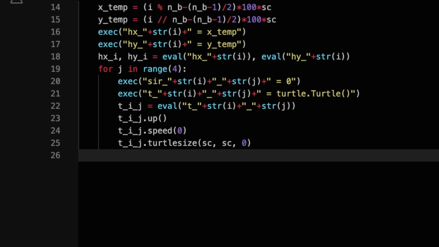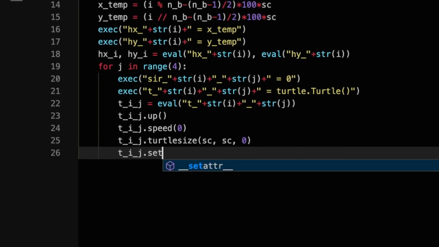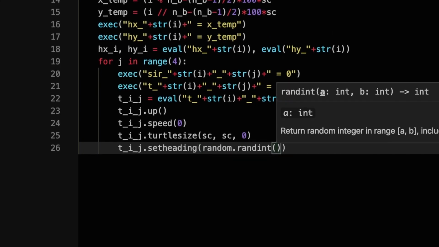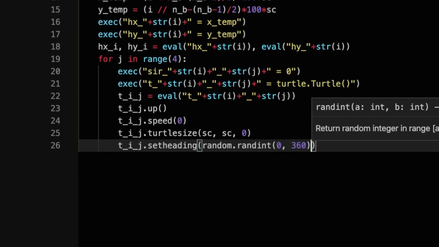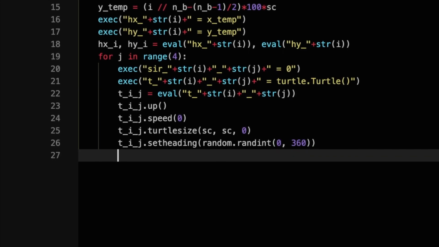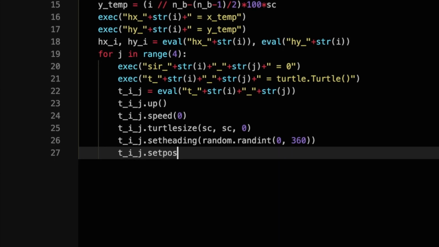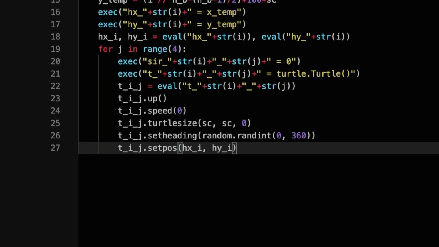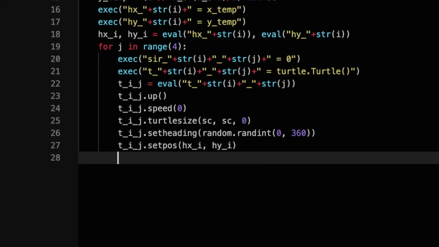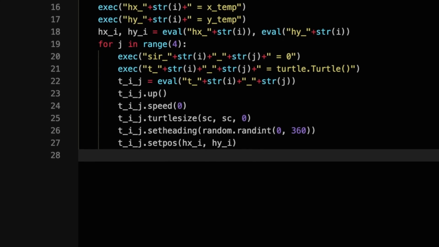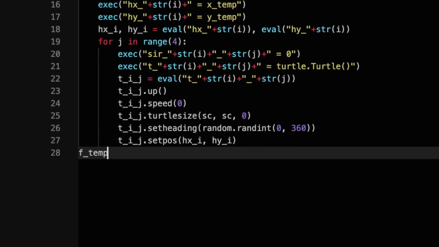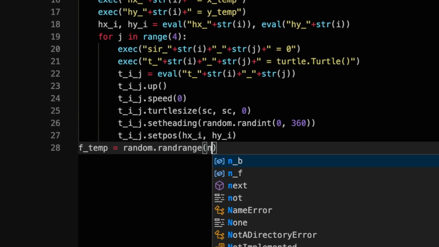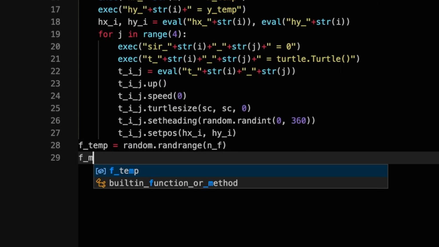So for every member j of every family i, they must start off as a group with susceptible people. As we're examining the spread of the disease, we will call this value 0 and execute it to be assigned the value of SIR_i_j. Then we can create a turtle for this member called T_i_j, where again i and j hold the places of the family and family member identifiers respectively.